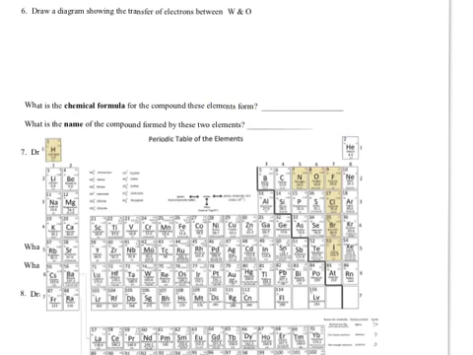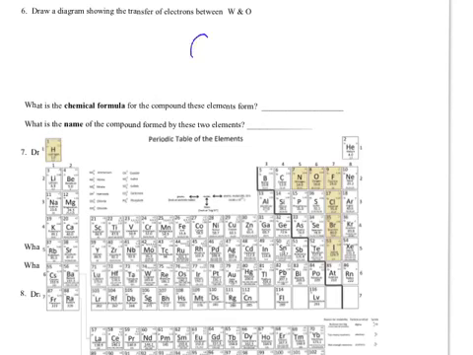Okay, for number 6 we have tungsten and oxygen. Here's tungsten. It normally makes a +6, although it can make several other ions, so I have to be careful there. And oxygen is always going to be -2. So oxygen wants to gain 2, tungsten wants to lose 6. So let's try this here.